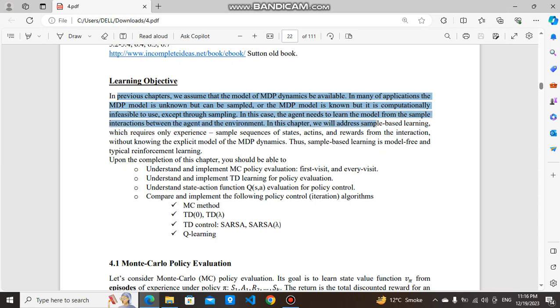In this chapter, we will address sample-based learning, which requires only experience, that is, sample sequences of states, actions, and rewards from the interactions, typically through reinforcement learning.